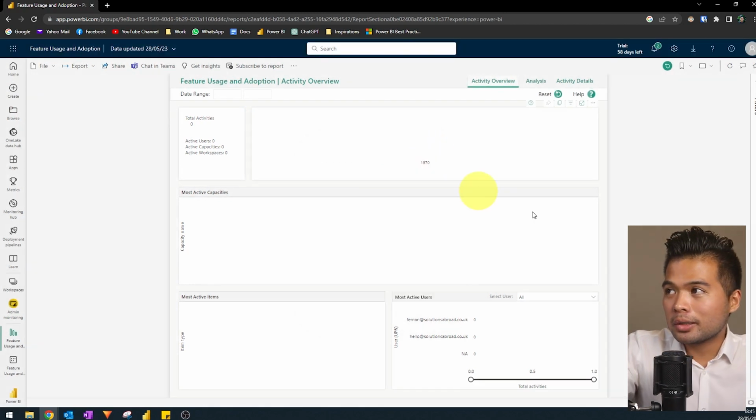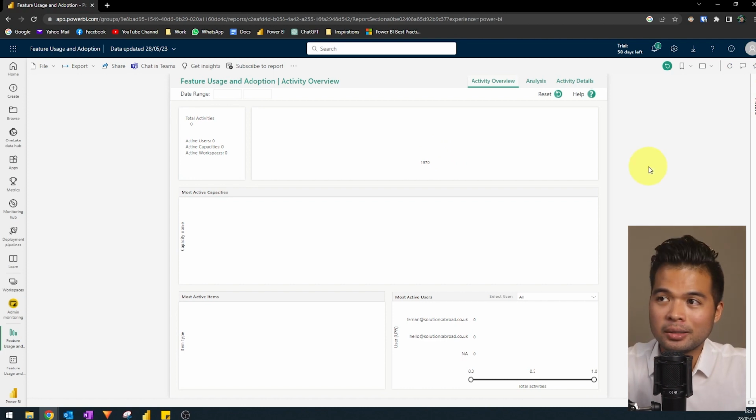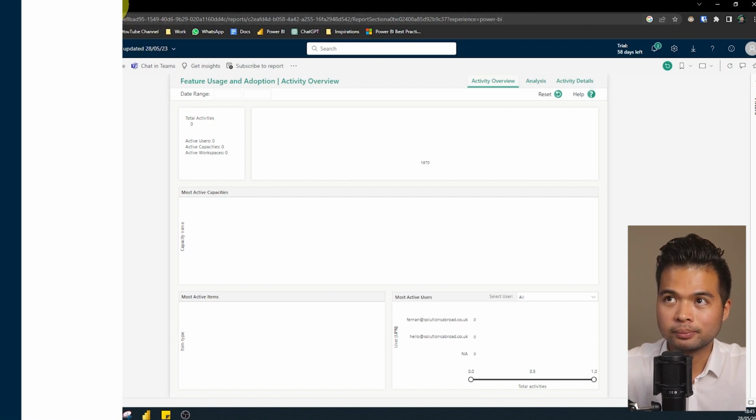Now, let's have a look at this report that they have generated for me. Unsurprisingly, there's not a lot of data here. I am quite curious why it's not showing me any of my workspaces. However, my tenant is quite new. I created it maybe a month or two back, so there's not a lot of data here. So I'm going to switch to another screenshot, which the Microsoft team provided as part of the blog post around admin reporting.